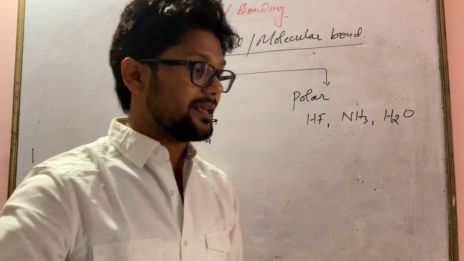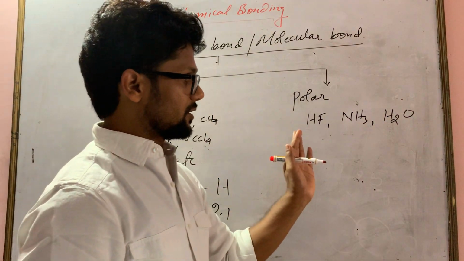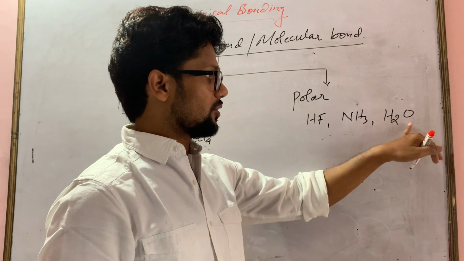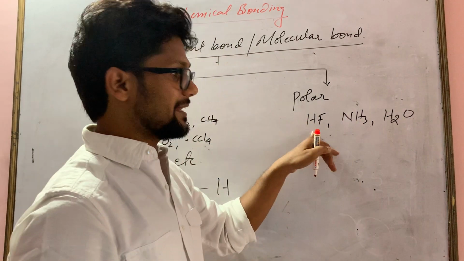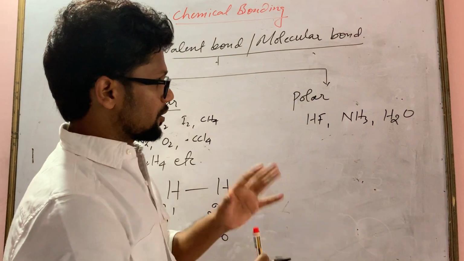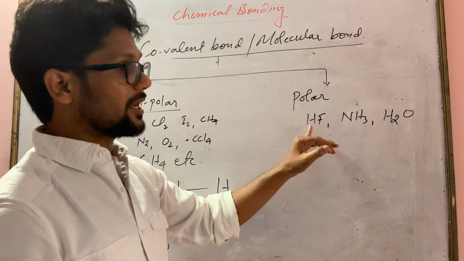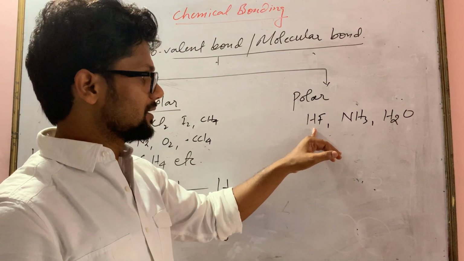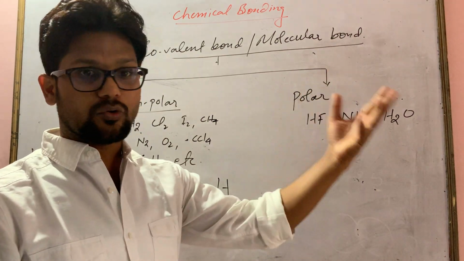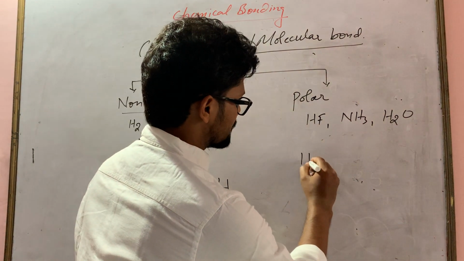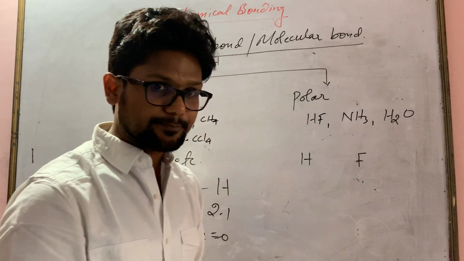Why? I'm going to explain here. In the previous video I explained the bonding of H2O, so I'm going to explain HF here. According to the condition, both are non-metals, the exception being hydrogen. So what type of bond will form? Surely a covalent bond. So we'll write H and F side by side.